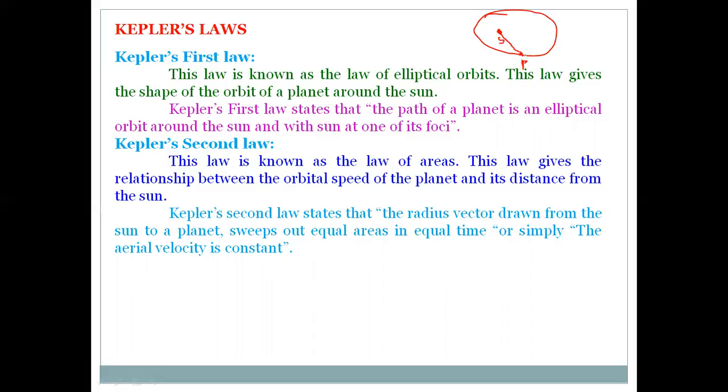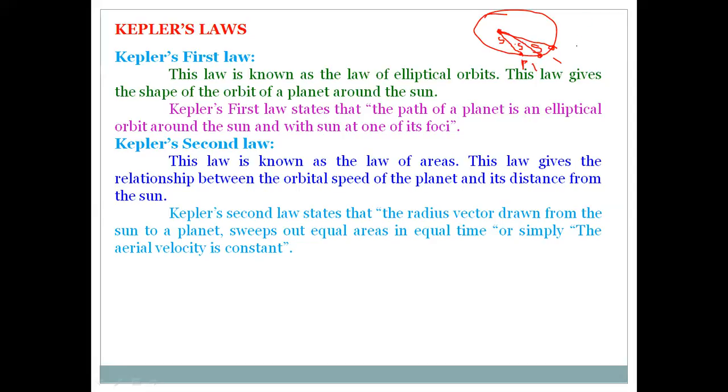After one day, the planet moves from here to here, and the radius vector sweeps out this area, which may be taken as 5 lakh square kilometers, for example. After another day, the planet moves from here to here, the radius vector moves from here to there, and the area covered is the same as yesterday, that is 5 lakh square kilometers.